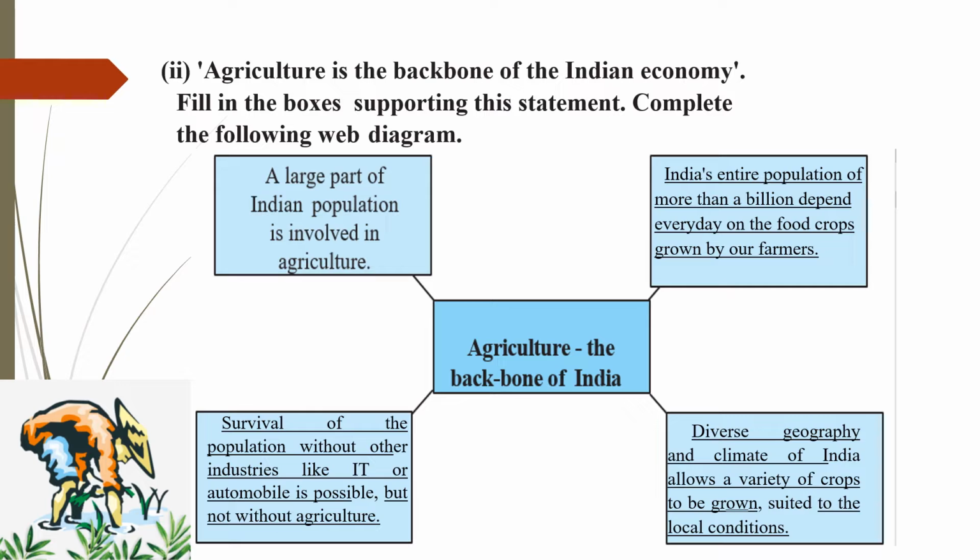So that is how agriculture has much to do in India. India's entire population of more than a billion depend every day on the food crops grown by our farmers. That is why agriculture is the backbone of the Indian economy. So different points you can write like this in the web diagram.